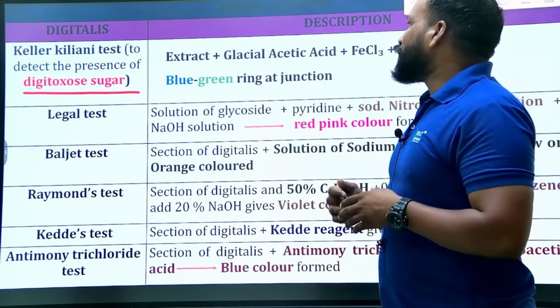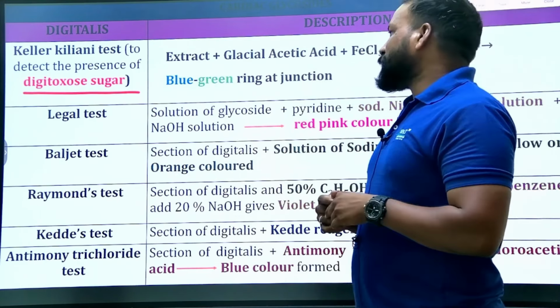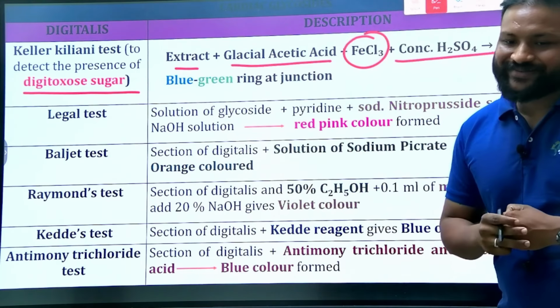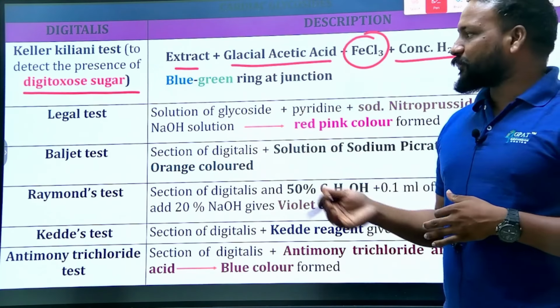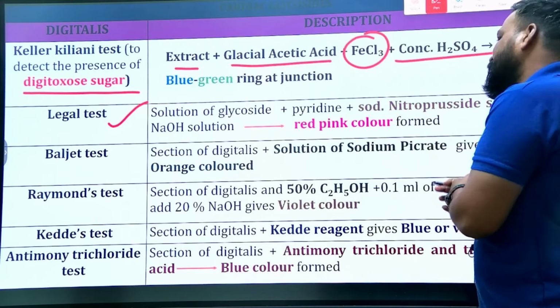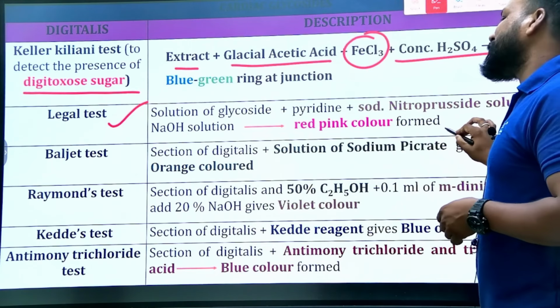Clear? So we perform it with the plant extract with glacial acetic acid, FeCl3 and concentrated H2SO4, and they give a blue or green ring at the junction. Thereby you can confirm. And yes, the Legal test with pyridine solution, nitroprusside solution and NaOH gives a red pink color.